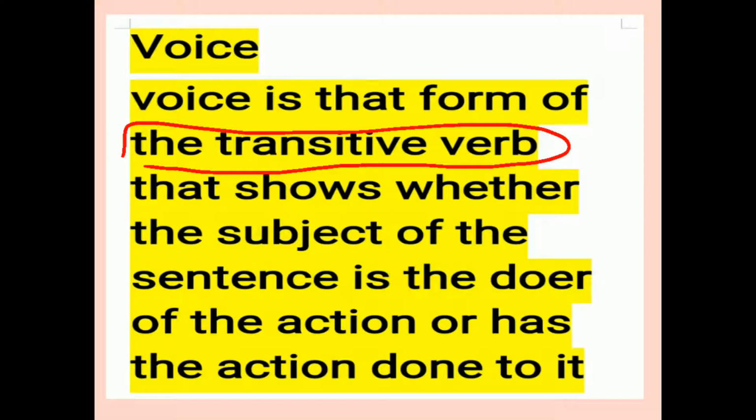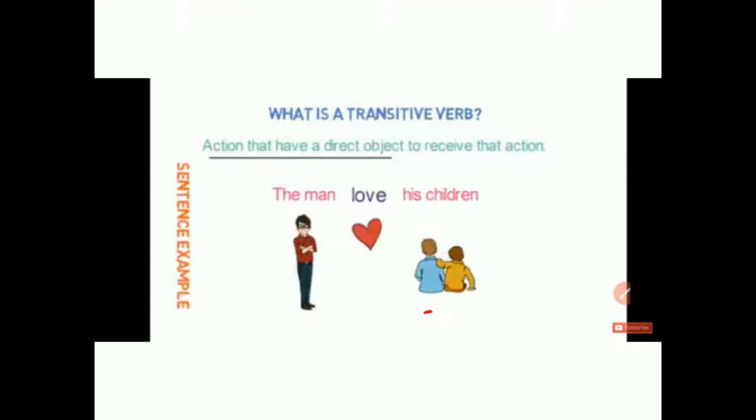Let's see what are transitive verbs. A transitive verb is a verb that has a direct object to receive the action. For example, the man loved his children. Here the verb love has children as an object.